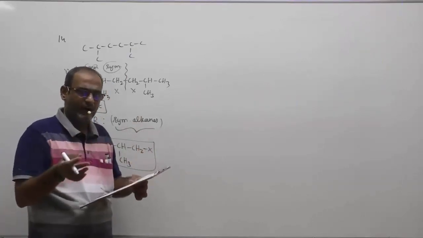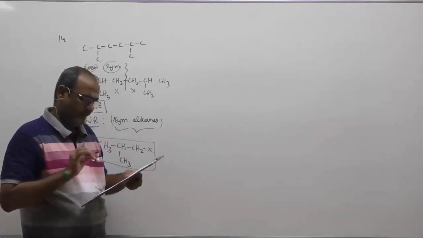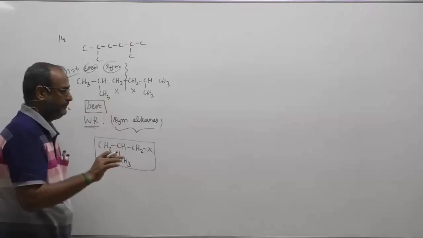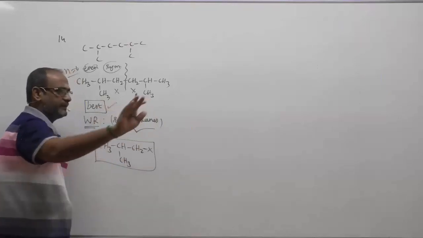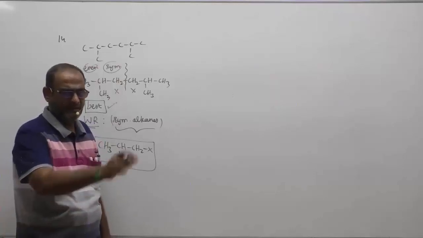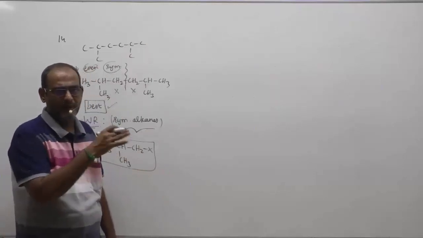Definitely, other options also can give your corresponding 2,5-dimethylhexane, but the word best eliminates that option. When I say best, symmetric alkanes should be preferred. For symmetric alkanes, symmetrically break the compound into 2 alkyl halides.